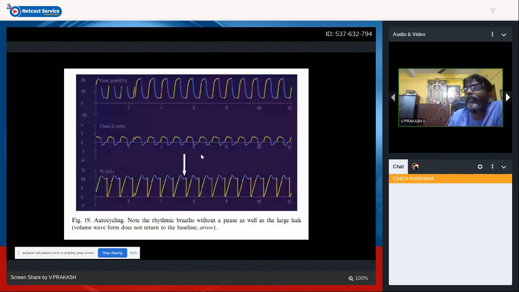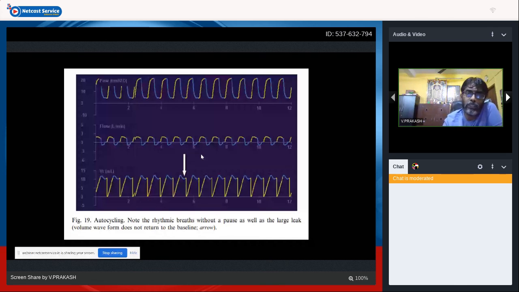So autocycling can happen due to various reasons. If the tube size is not adequate, if there is an excessive leak happening in the tube, the amount of flow is more, and the sensor will pick up the flow coming from the leak during every breath as an excessive breath and start autocycling. If there are excessive secretions in the tube, that will also trigger it, going above your trigger sensitivity, and it will be sensed as a breath and the ventilator will start giving breaths. So this is called autocycling.